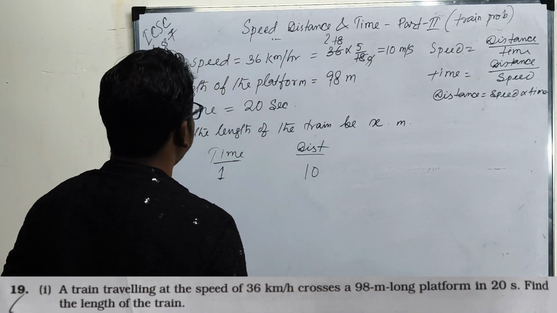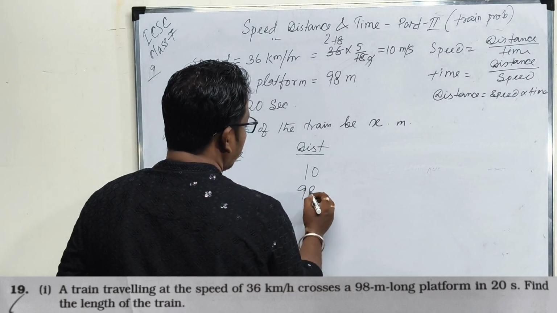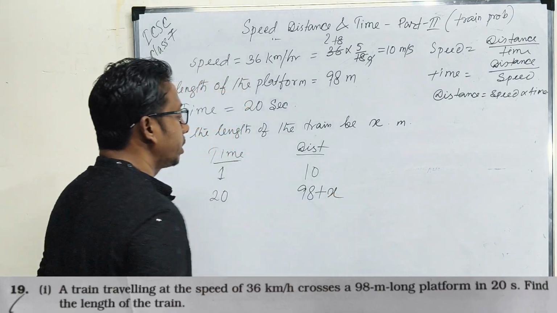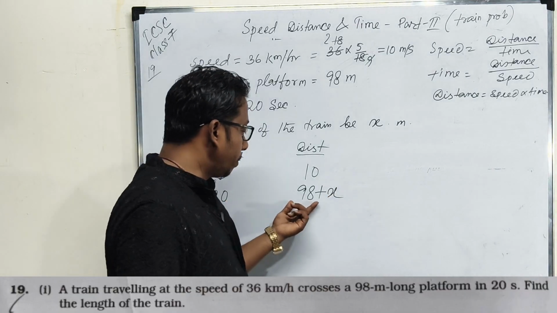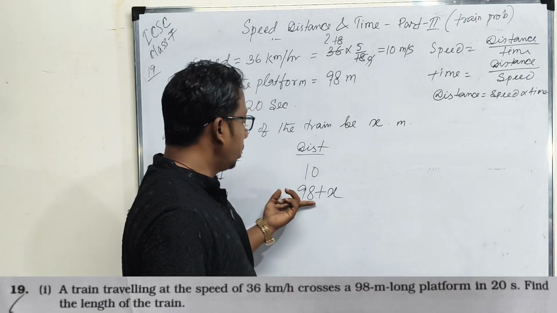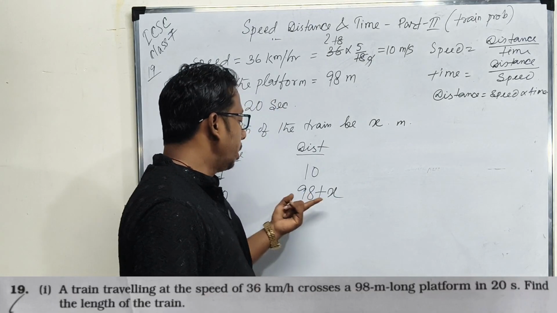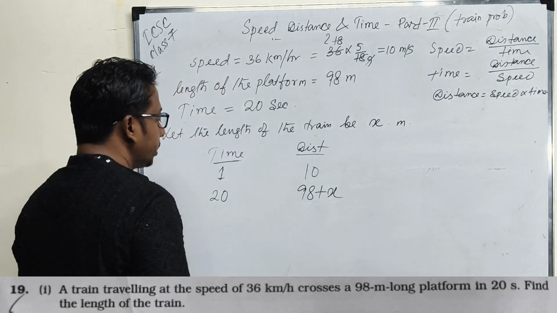Okay, in 20 seconds the train covers the length of the platform as well as the length of the train. Is it clear? In 20 seconds it can cross the platform as well as its own length. It is a direct relation.